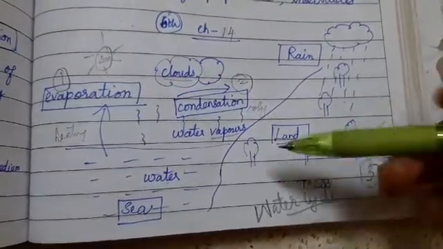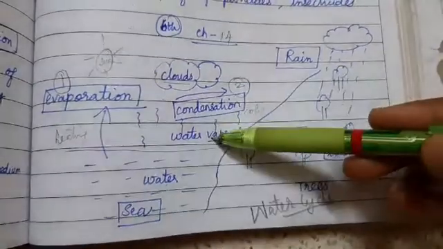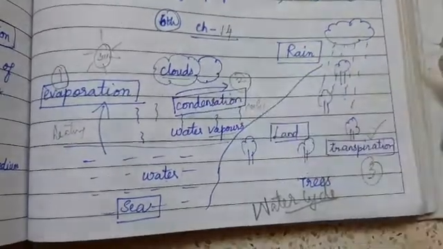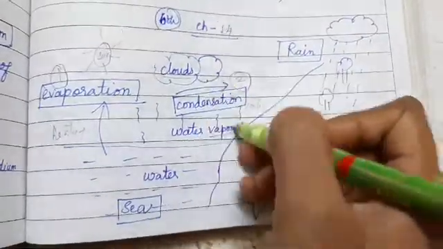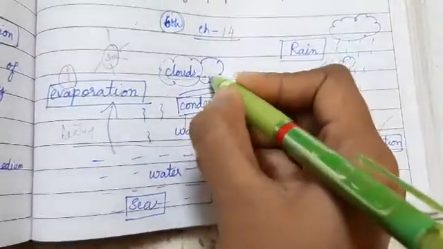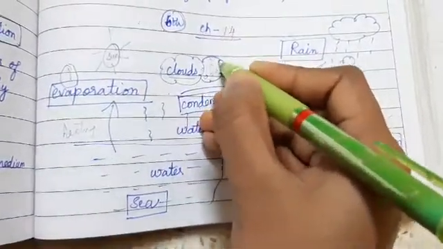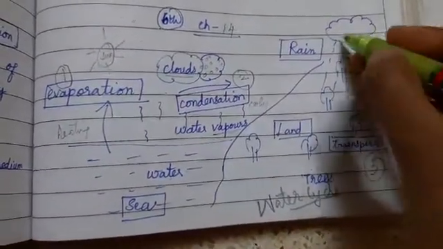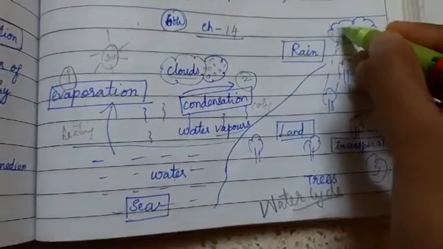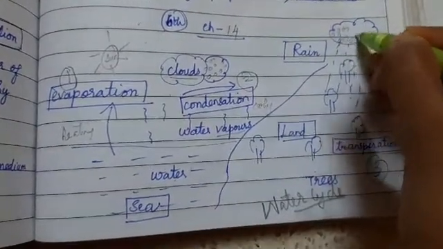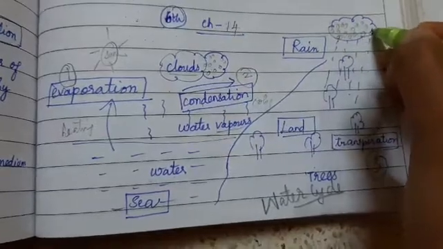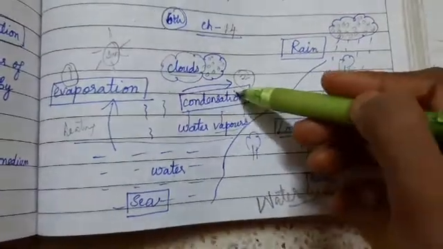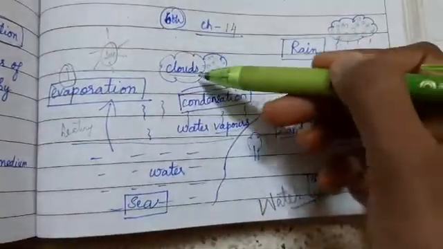Understood? So now all this water which moves as vapors in the sky joins together to form the clouds. So clouds are nothing but the water. You will have the water drops collected together in your clouds. Once the clouds are full of water droplets, it is overloaded, means it starts to burst. So the water drops which move into the sky as vapors, upon condensation they form clouds.